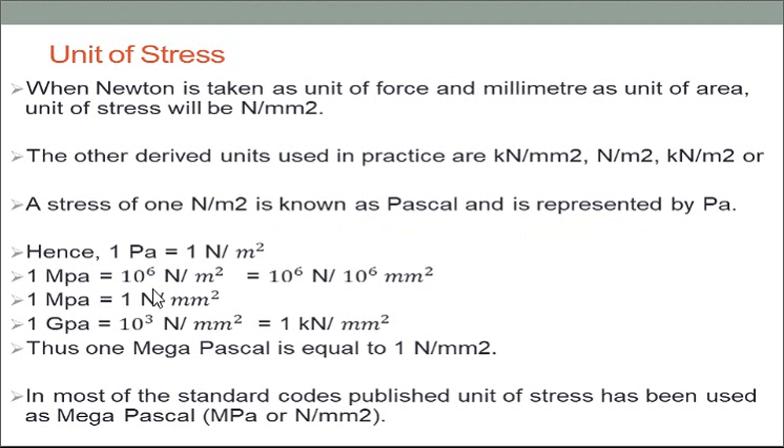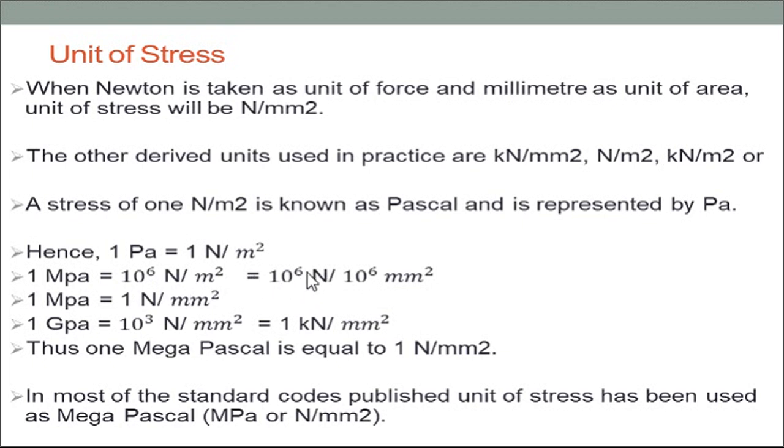If you want the unit of stress in Newton per mm square, how can you convert that unit? We know that 1 Pascal is equal to 1 Newton per meter square. If you take 1 megapascal, mega means 10 raised to 6, so 1 megapascal is equal to 10 raised to 6 Newton per meter square.